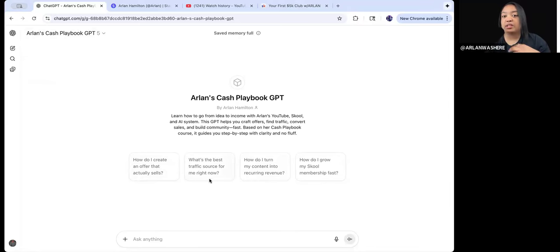So this is the very first thing. You're going to go into my Cash Playbook GPT and build out a game plan. This will take you a few minutes, or you can spend a few days working on it. You want to copy everything that you have into some sort of notes, in case the GPT loses your conversation, depending on what type of account you have. But you want to have this information. It's like I'm building a roadmap for you, customized to you.